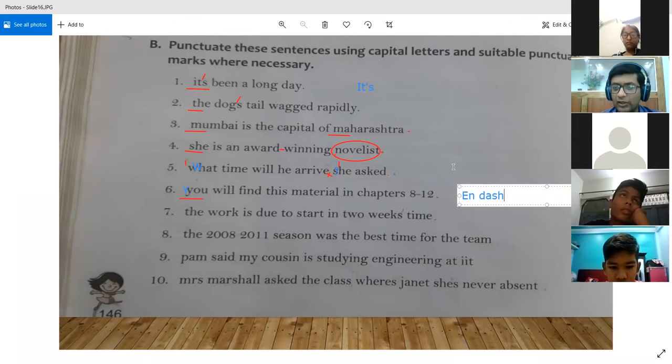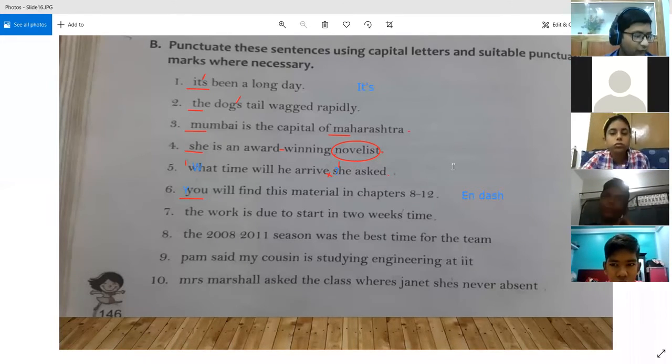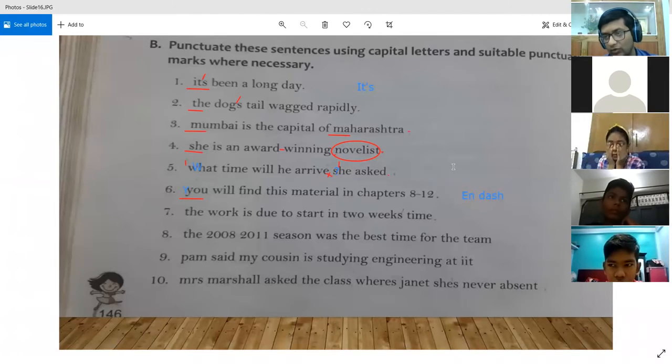Because the use of hyphen is for what? It is to help add prefixes to words. If you remember, like anti-nuclear, great-grandmother, right? For all these things, when we want to add a prefix to some words, then hyphen is used, and hyphen is used, as we have just used it, for making compound nouns, compound adjectives.